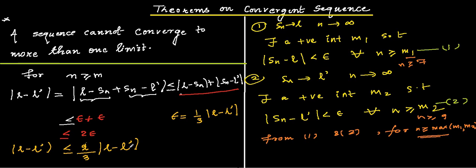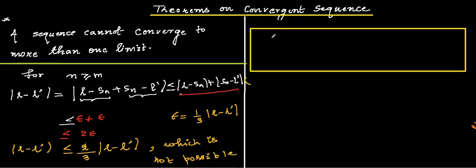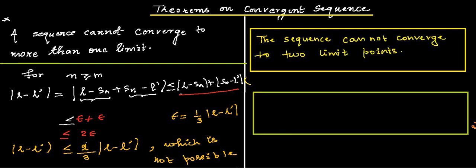That's why a convergent sequence cannot have more than one limit. Hence we conclude that the sequence cannot converge to two limit points. Combining the previous theorem that every convergent sequence is bounded with the fact that a sequence cannot converge to more than one limit, we arrive at a very beautiful theorem: every convergent sequence is bounded and has a unique limit.